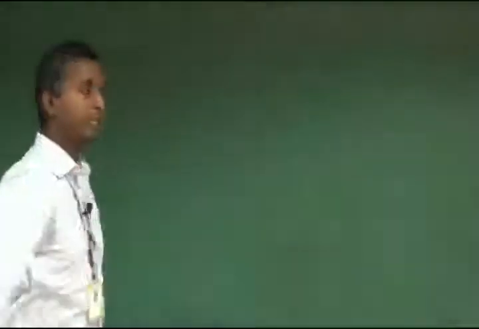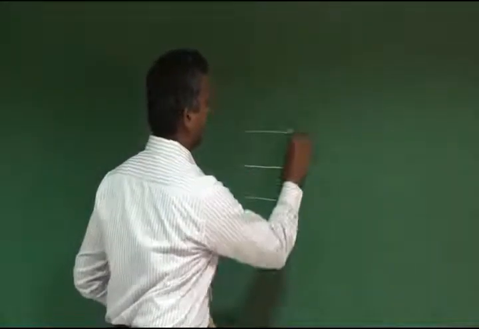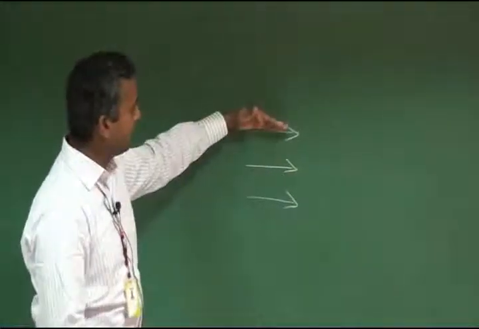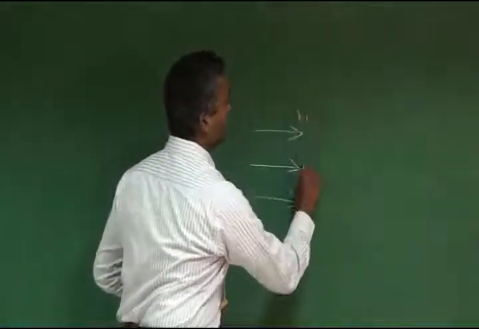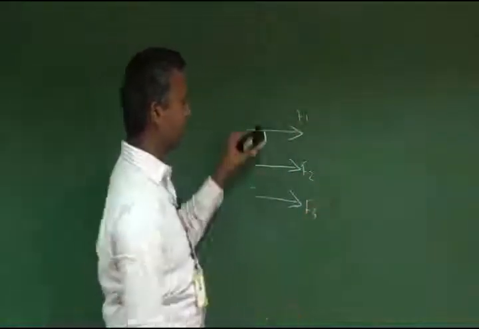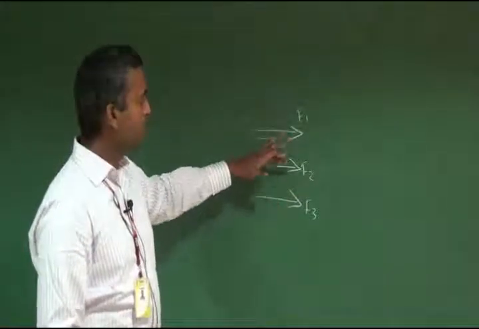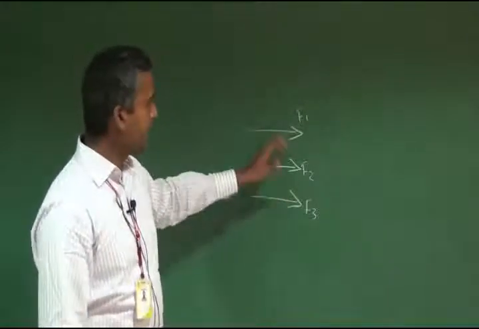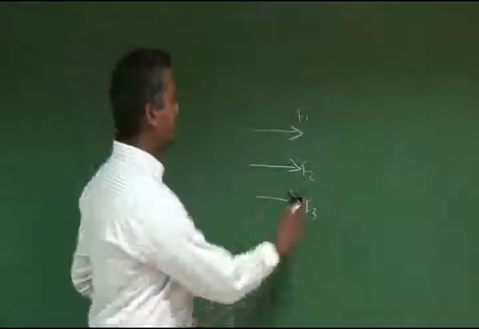So in non-concurrent forces, there is one thing called parallel forces. So what is called parallel forces? If a number of forces acting on a body have parallel lines of action, if these lines of action are parallel to each other, it is called parallel forces. If three forces are acting on an object and their lines of action are parallel to each other, then it is called parallel forces. And again one step further, these three directions are towards the right, the same direction, so it is called like parallel forces.